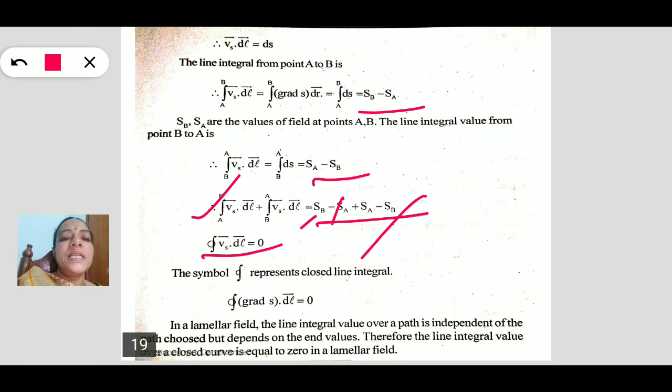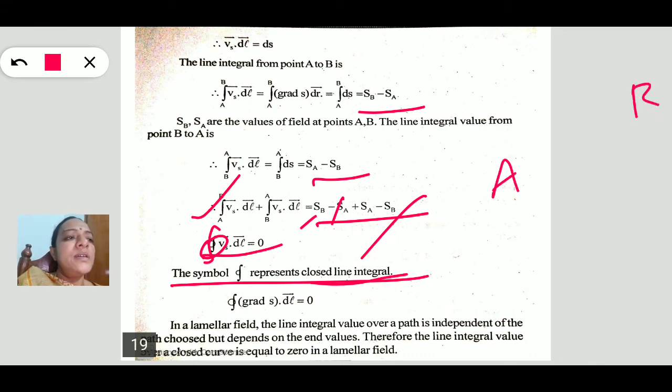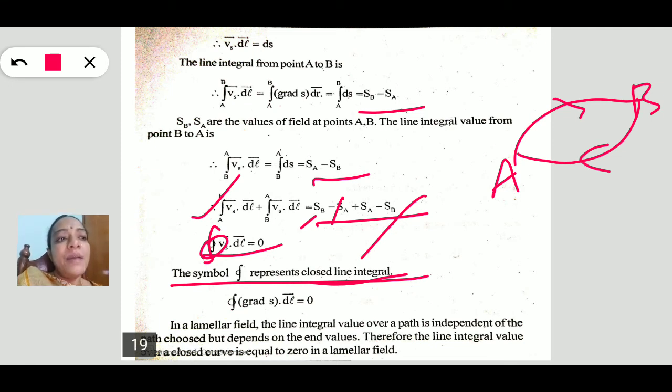The result is 0, and that completes the proof. Here this symbol is nothing but a closed integral; it represents the closed line integral. Here we considered two points, one way and another way. The total closed integral will be 0 in a lamellar field.